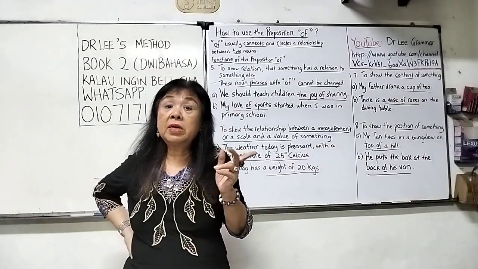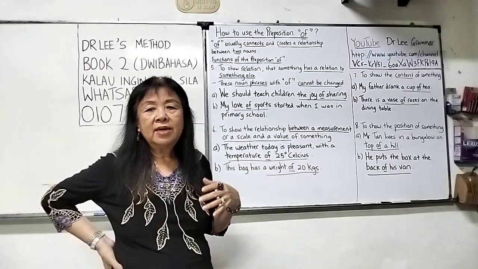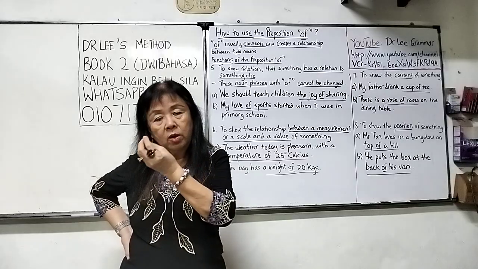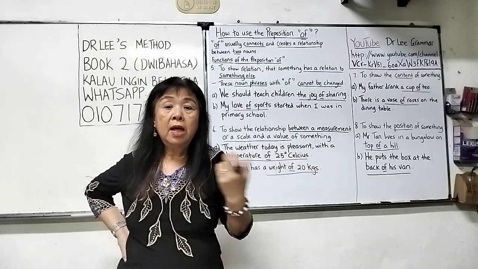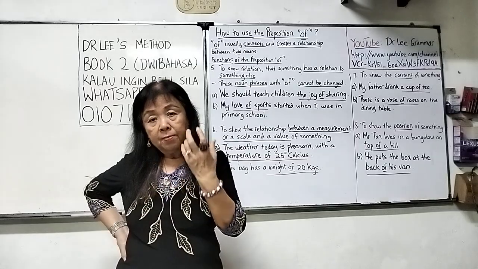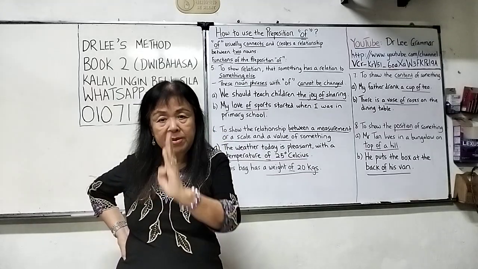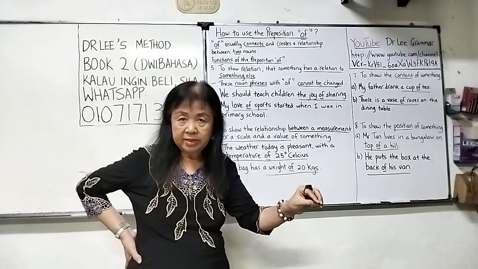Of course, the content of the cup here is tea or coffee or Milo, like a glass of water. Glass is the container. Water is the content. So a glass of water. A bottle of milk. Bottle is the container. Milk is the content. In the middle, you use of. That means the milk of the bottle.